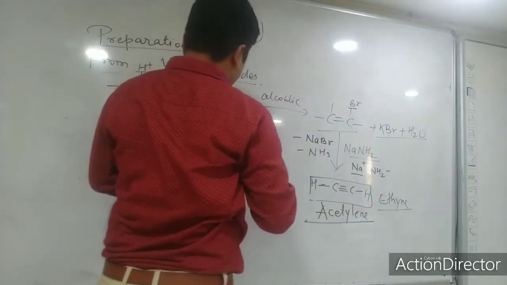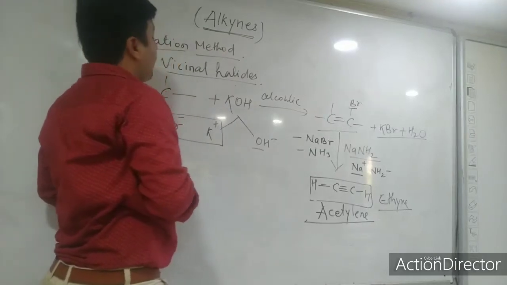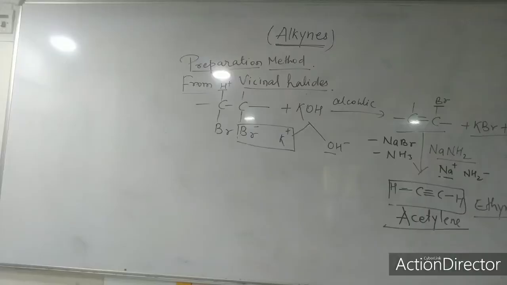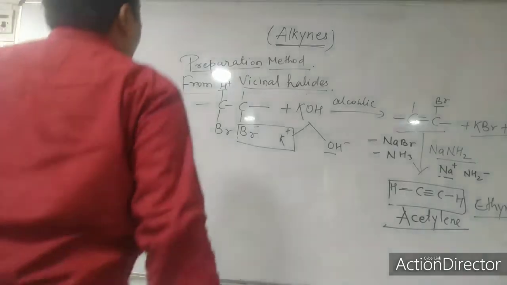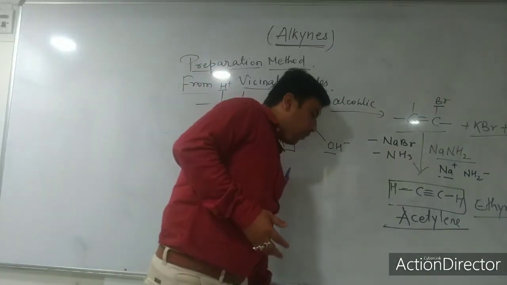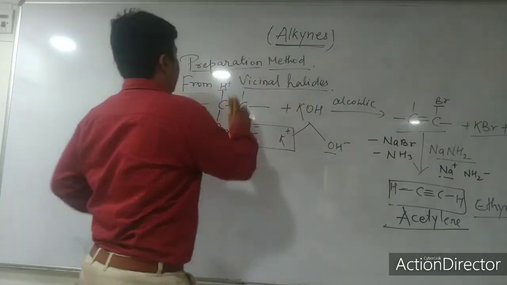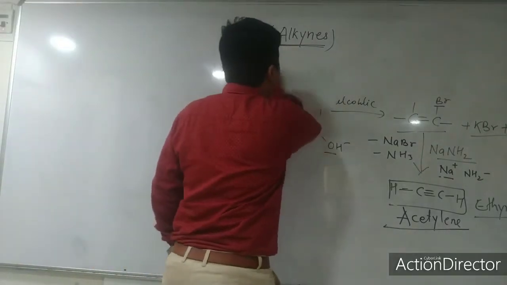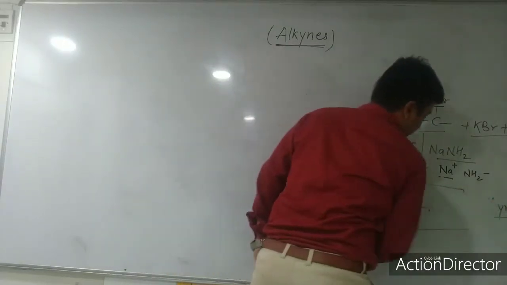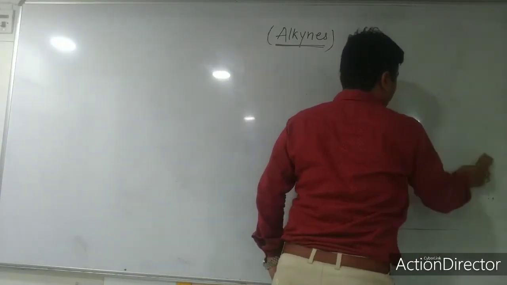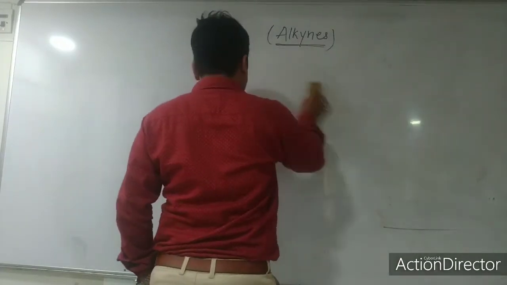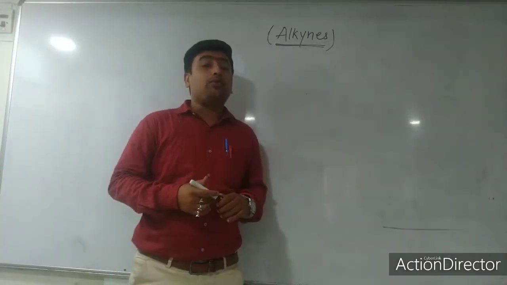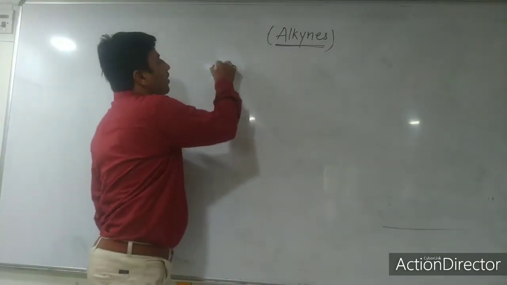So we have done the preparation methods of alkynes. There are two preparation methods: from calcium carbide and from vicinal dihalides. So this was the preparation method of alkynes. Now we are moving towards the properties of alkynes, right? With these two methods, acetylene, or you can say ethyne, can be prepared. After preparation, we'll move towards the properties. What are the properties of alkynes?